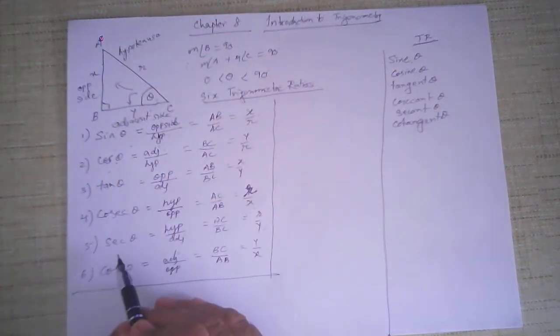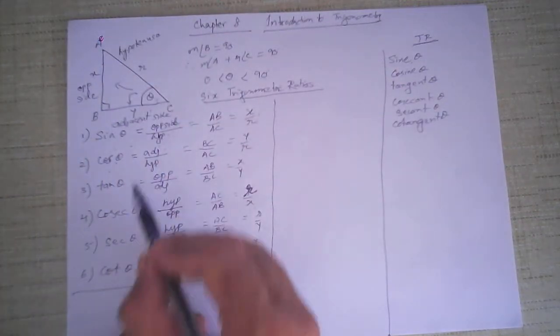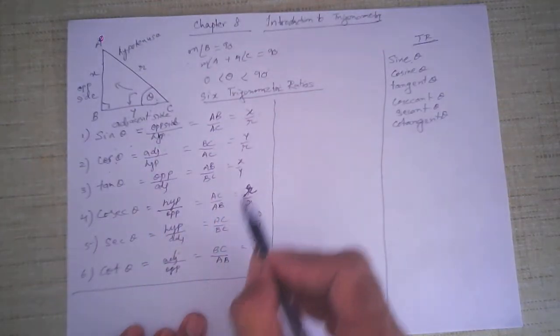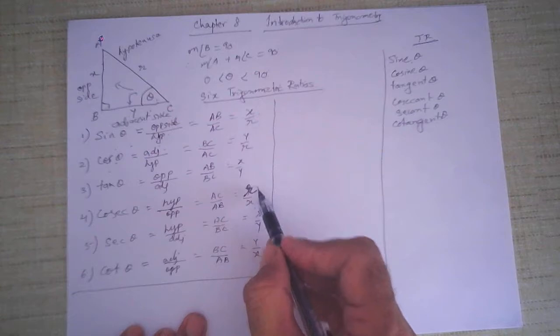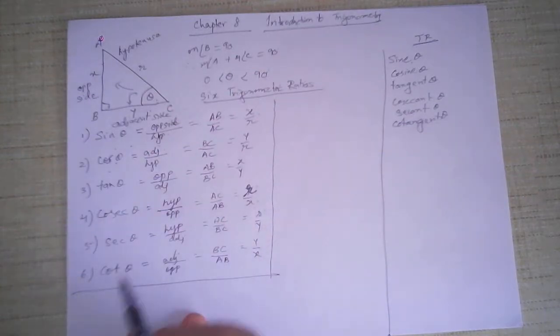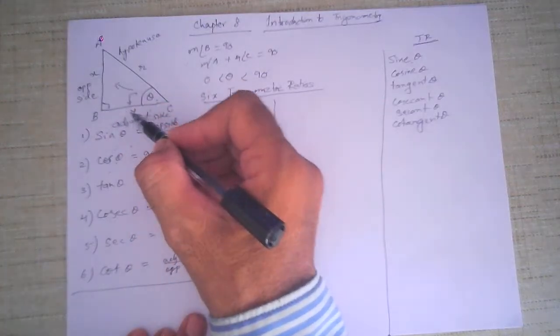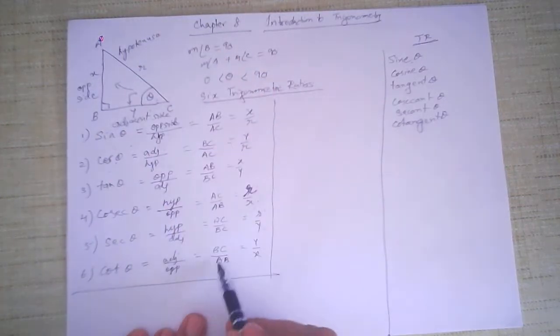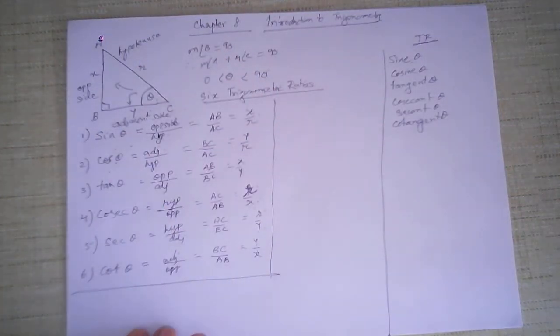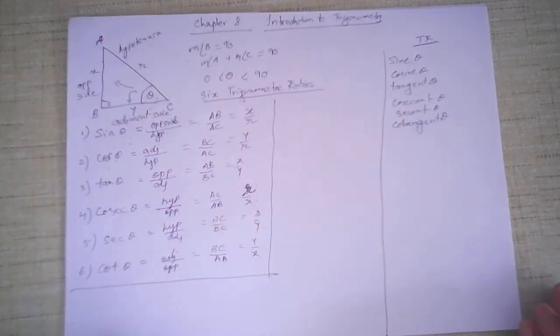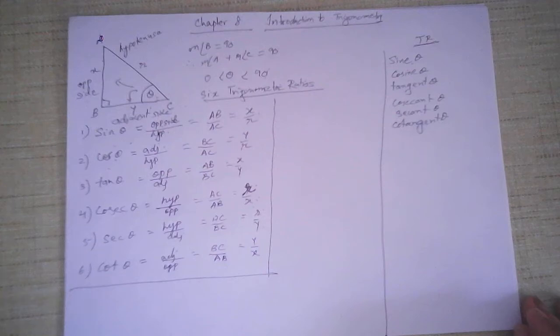R upon X. Sec theta is the opposite of cos theta, that is hypotenuse upon adjacent, that is AC upon BC, and that is R upon Y. Cot theta is defined as the ratio of adjacent side and opposite side. So adjacent BC, opposite AB. BC upon AB, Y upon X. You have to memorize this. If you don't memorize this, you will never learn trigonometry. So be careful about this.